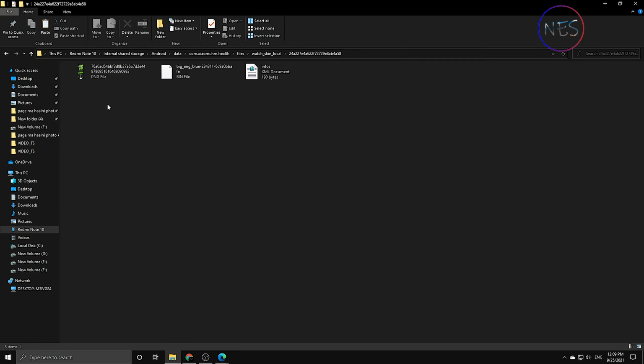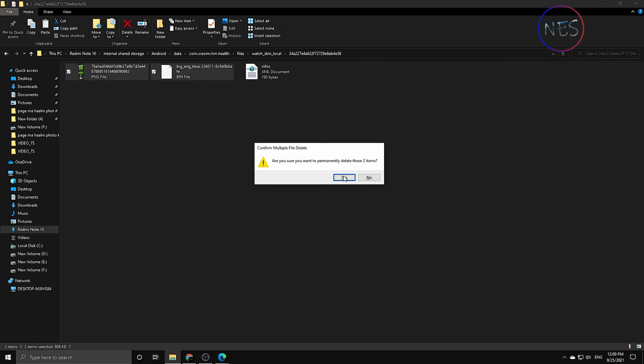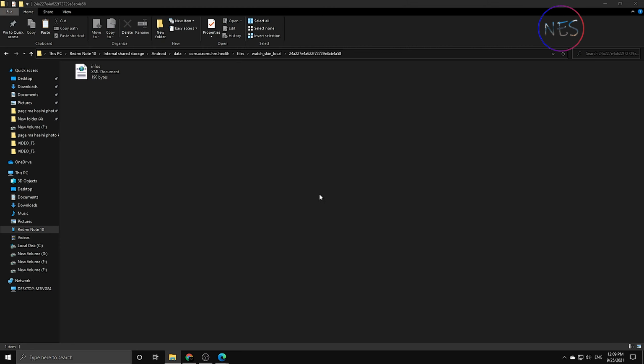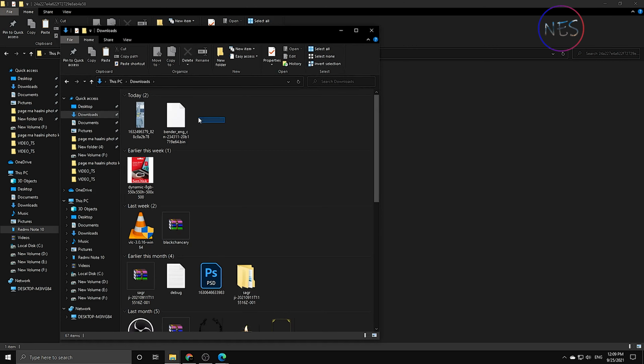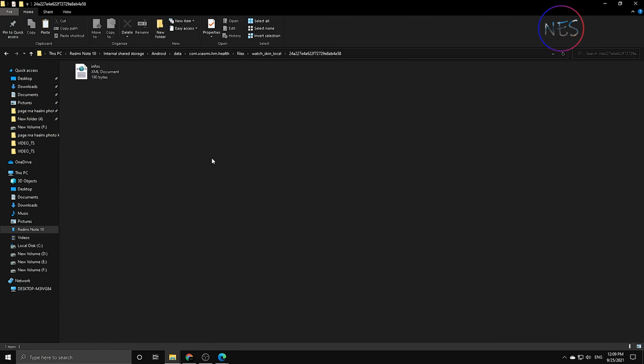Then replace the bin file and png file with the downloaded ones. Just going to copy and paste.